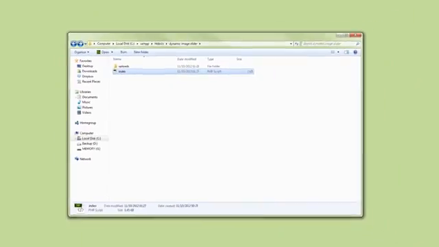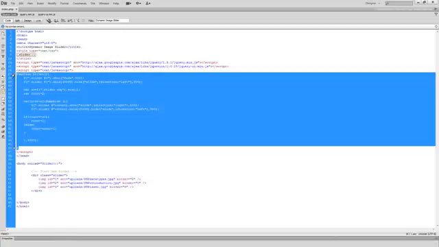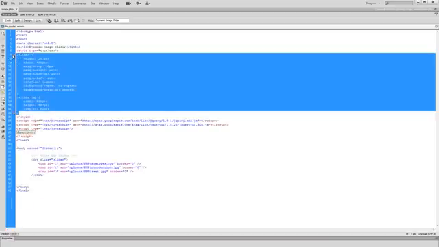Now if we go back and look at index.php, I'm going to open it in Dreamweaver, which by the way you can use any text editor. Once again we're just using Dreamweaver. You can see that basically all of this is just the same HTML, JavaScript and styling as the jQuery slider tutorial. You can see the JavaScript is the same, and also that the style is the same.